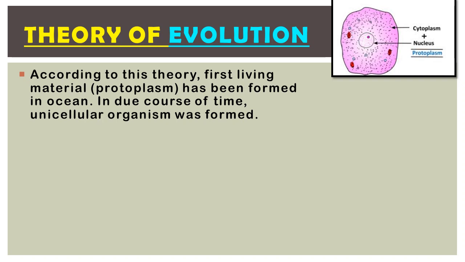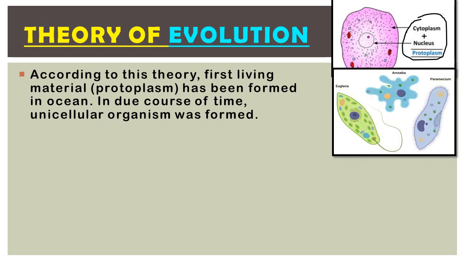Okay, and after the organism containing protoplasm, unicellular organisms like amoeba, paramecium, euglena, and these types of organisms evolved after the protoplasm. Now amoeba and paramecium are single unicellular organisms. That means all the activities and all the materials will be in this one cell only. Unicellular means single cellular organism, only one cell is there in their entire body.